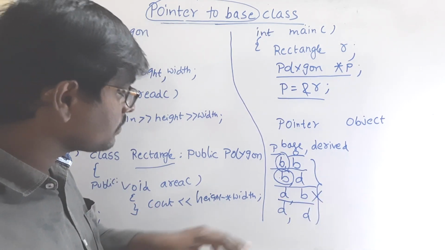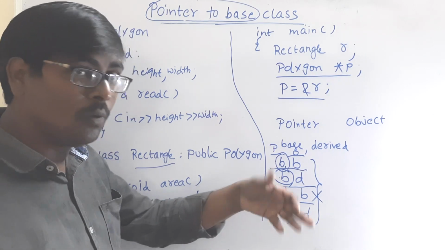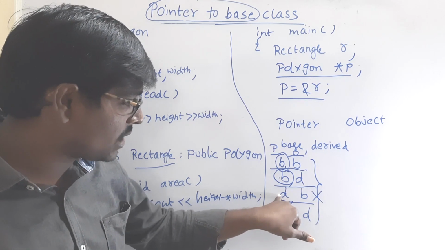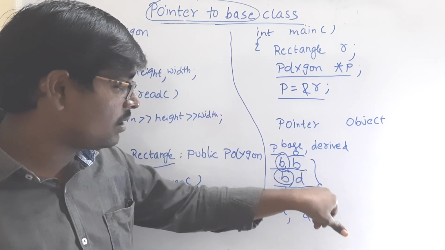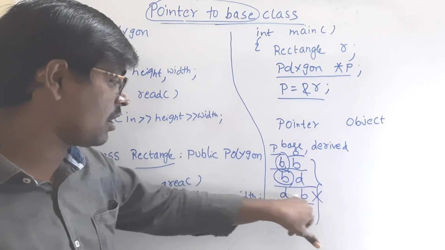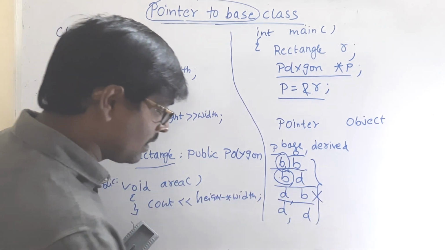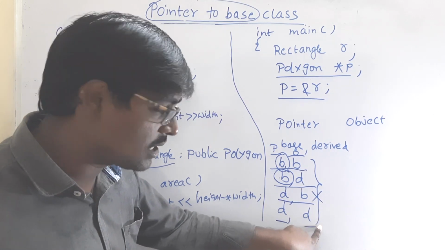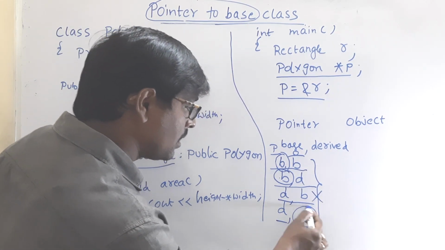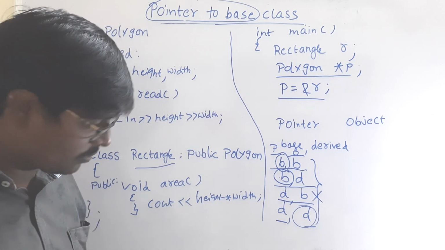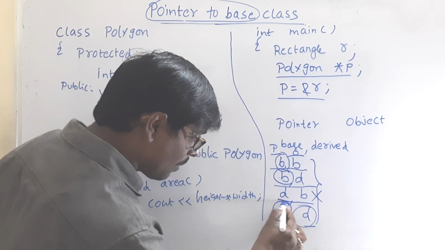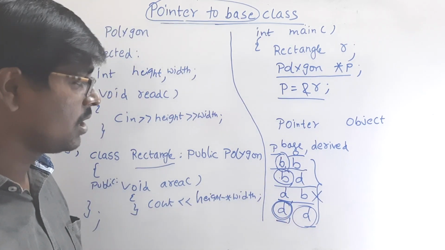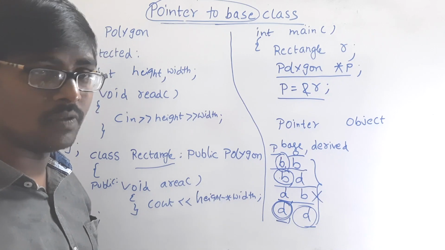Why? Because child is lower than base, so a child class pointer cannot hold a base class object address. So this combination is invalid. Finally, both are derived: derived class pointer, derived class object. So we can access derived class members. Why? Because here also it depends on the pointer. Pointer is derived class, so we can access derived class members. Once you understand these four concepts, this is very easy.